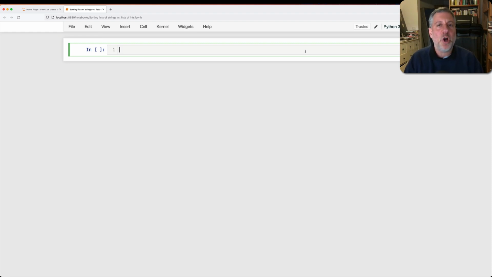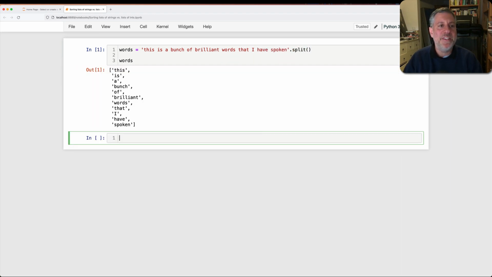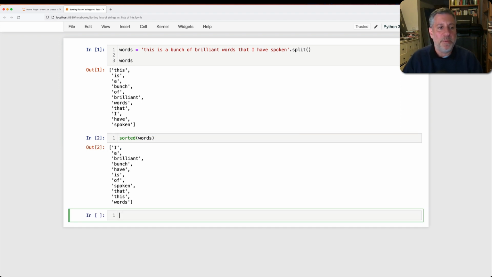And this time I want to talk to you about sorting strings versus sorting integers. So let's say I create a list of words. I'm going to say words equals, and this is a bunch of brilliant words that I have spoken. And now we see that words here is indeed a list of strings, because that's what you get back when you do a split. So if I now say sorted of words, we are going to see them sorted, but it's going to have a few problems with it.